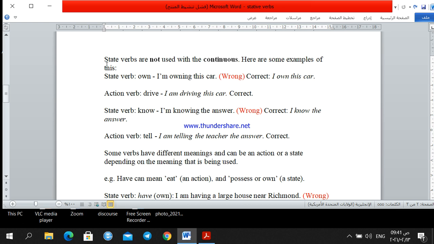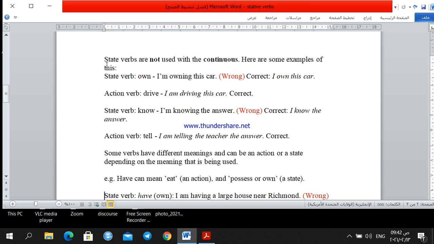Let's take the stative verb know. I'm knowing the answer. The state of knowing is not continuous. We cannot say "I'm knowing the answer." This is wrong. It is not an action, it doesn't take time. We just say "I know the answer."